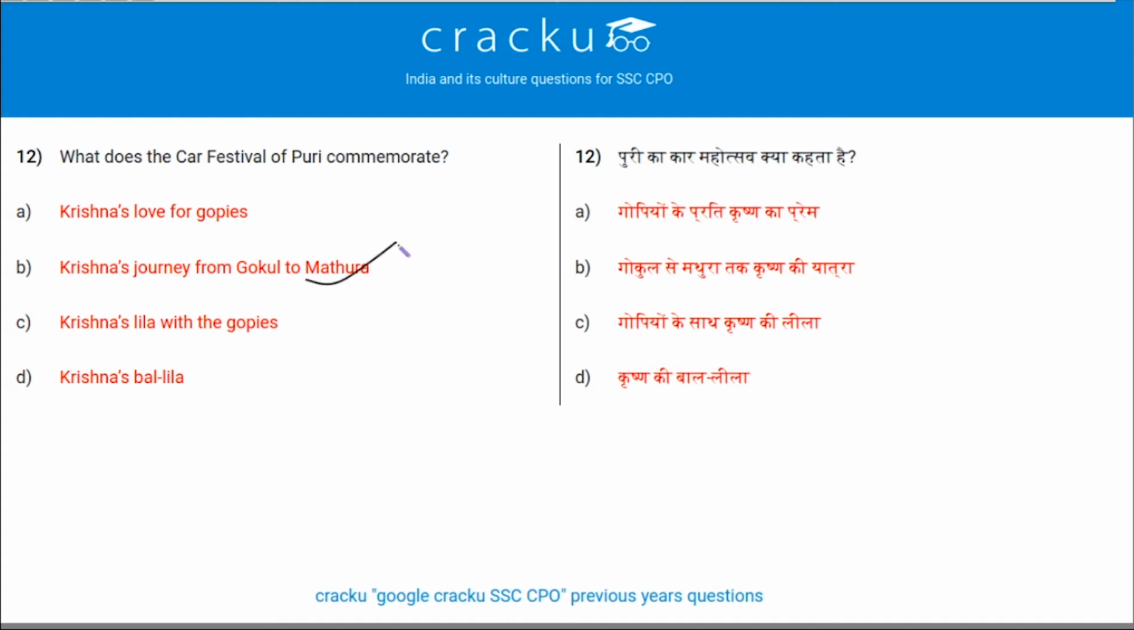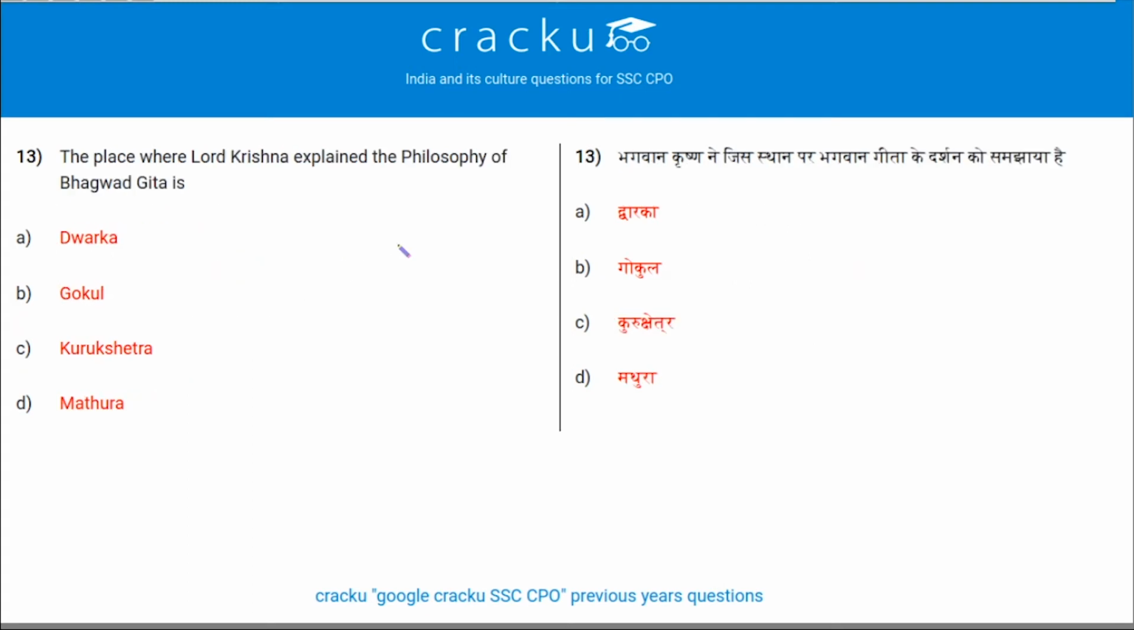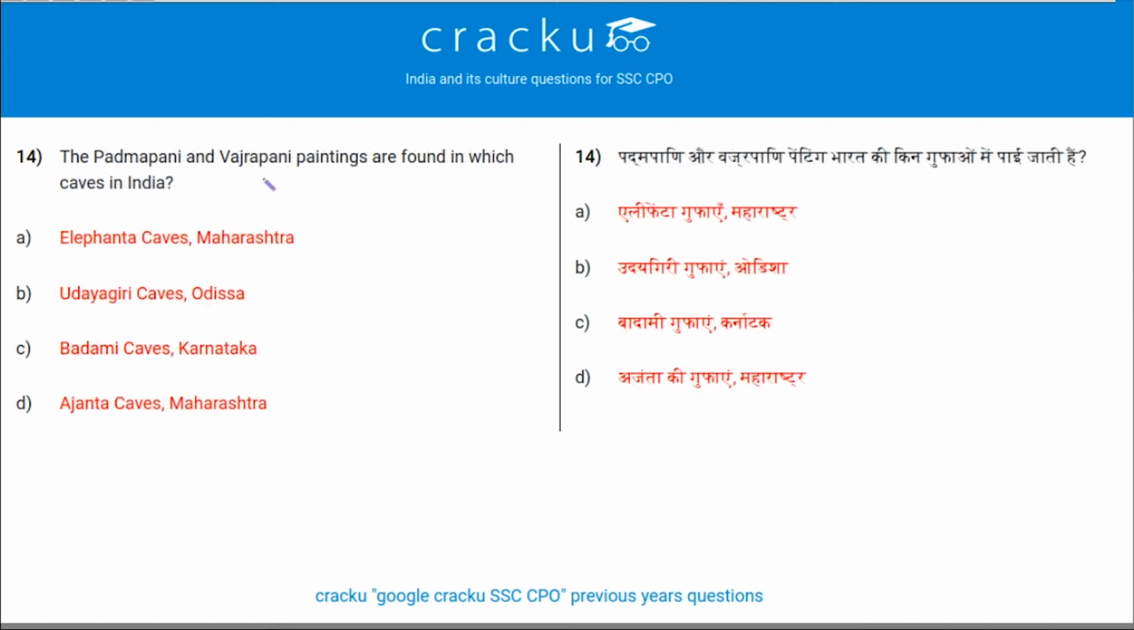Next question. The place where Lord Krishna explains the philosophy of the Bhagavad Gita is Kurukshetra, where the 18-day long Mahabharata took place. The Padmapani and Vajrapani paintings are found in which cave of India? So they are found in Ajanta cave, Maharashtra.